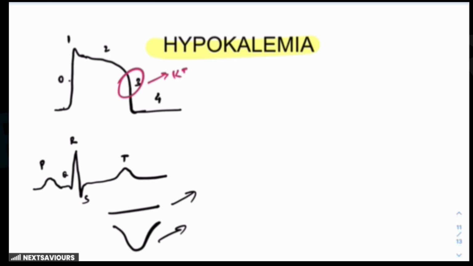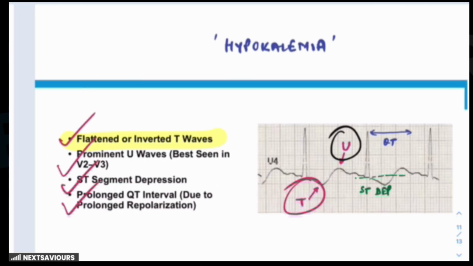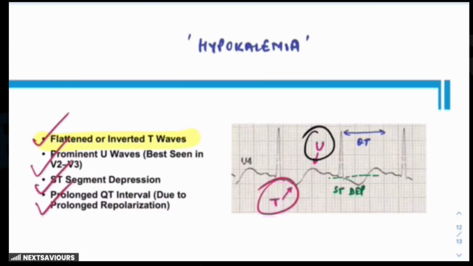Because ventricular repolarization is prolonged, it leads to prominent U waves. So there will be a prominence of the U waves, and this prominent U wave is a specific finding for hypokalemia. If the examiner tries to give you a question related to hypokalemia, he likes to give it so that it can be easily identified. Although I gave you the hypothesis or the reasons behind this prominence of the U wave.